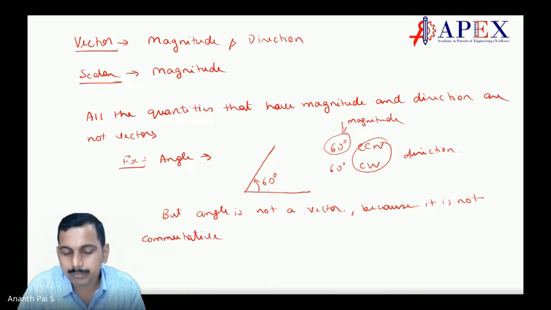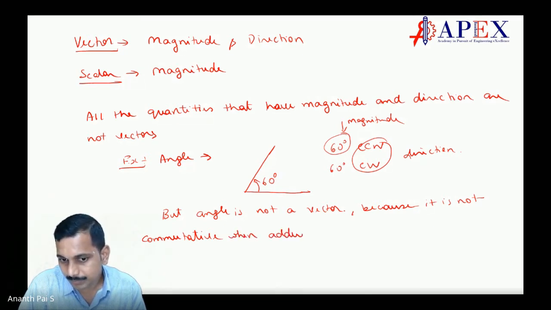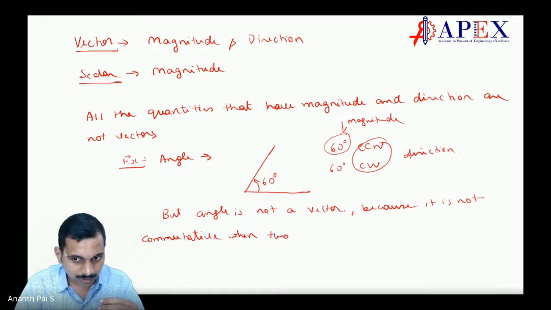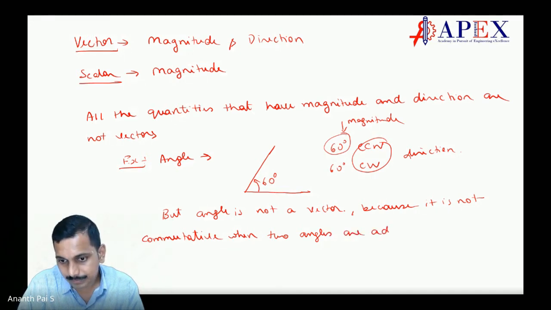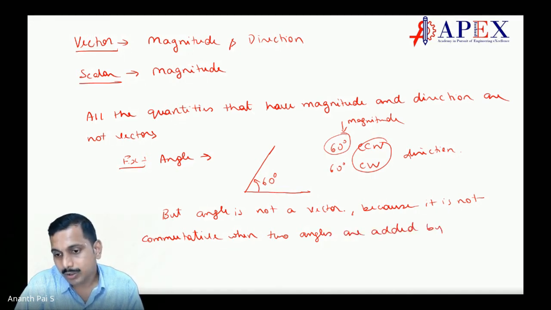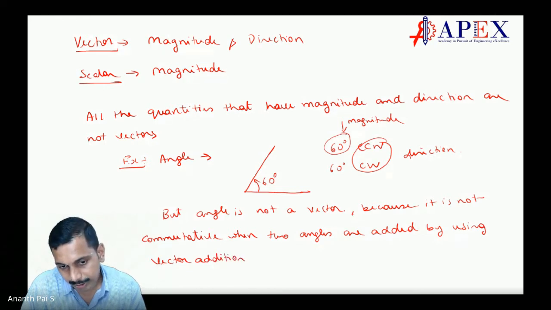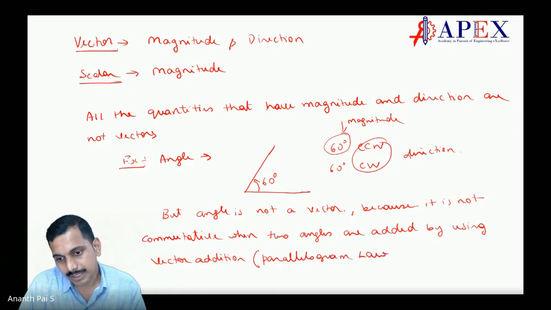It is not commutative when two angles are added by using vector addition. Vector addition, that is the parallelogram law. How does that happen? Let us see.